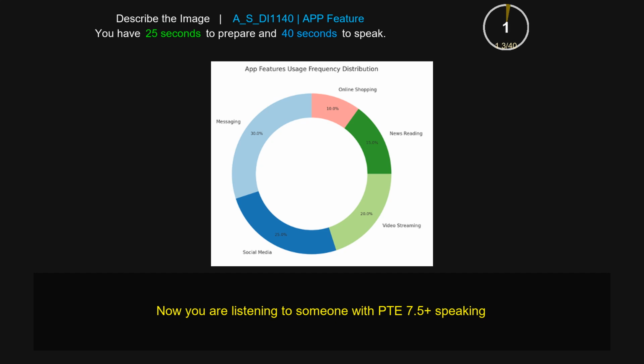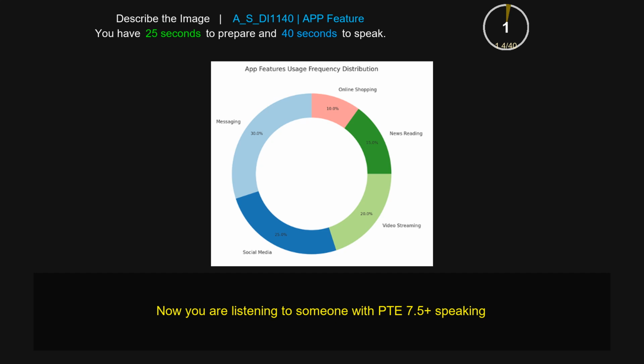The image provided is a pie graph that gives information about app features usage frequency distribution. App features such as online shopping, news reading, video streaming, social media, and messaging. From the image, messaging has the highest percentage of 30%, while the lowest one is online shopping with only 10%. Also, social media has 25%. Overall, this image gives important information about app features usage frequency distribution.